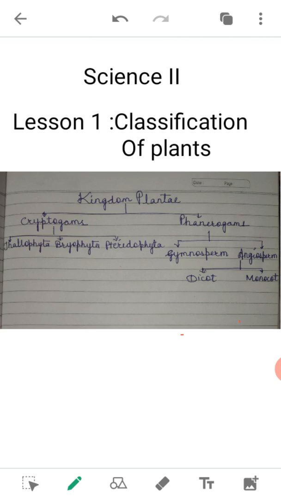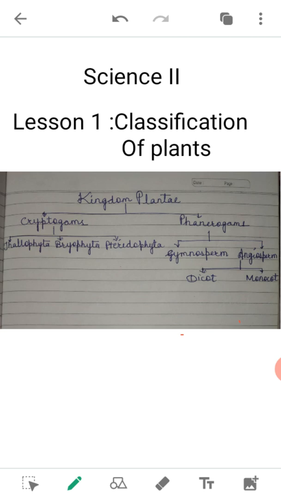On the basis of covering of seed, the gymnosperms have a naked seed and angiosperms have a covered seed. Examples of gymnosperm are Cycas, Picea, Pinus, Thuja, etc.